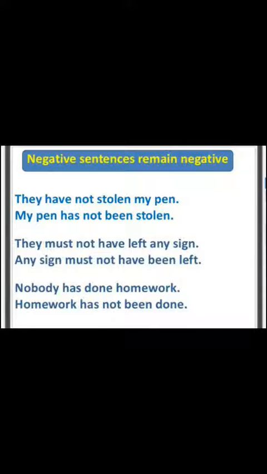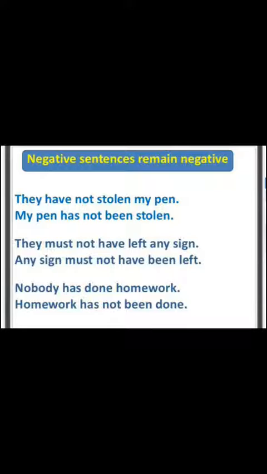Okay, homework is brought first as a subject. Homework has not. When the word "nobody" itself makes it clear that it is a negative sentence, homework has not, with the new word "been" and "done". There is no need to put "anybody".